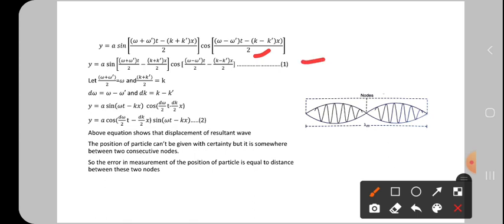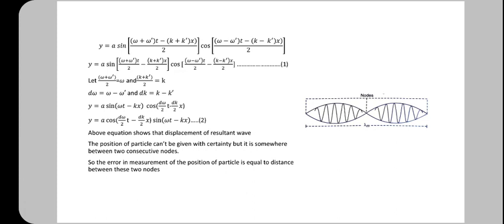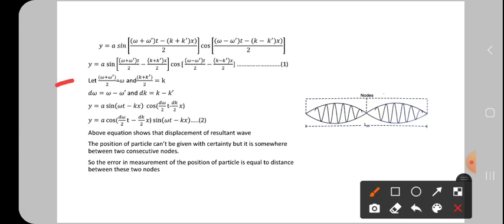Now from the equation, a few substitutions we have to do here. Let (omega plus omega dash) by 2 be omega, and (k plus k dash) by 2 be k. Next, omega minus omega dash is taken as d omega, and k minus k dash is taken as dk.